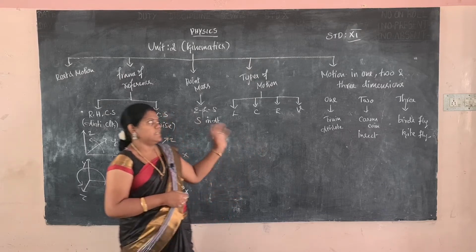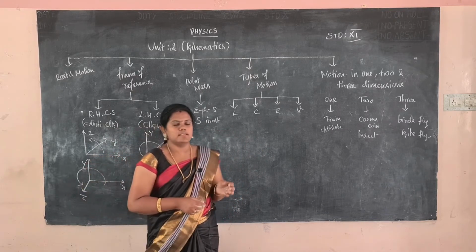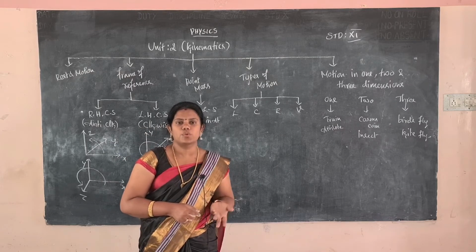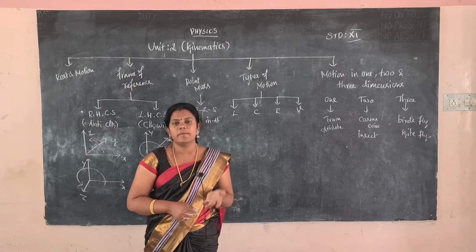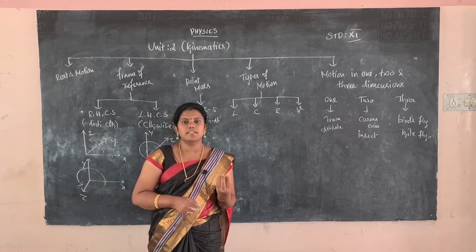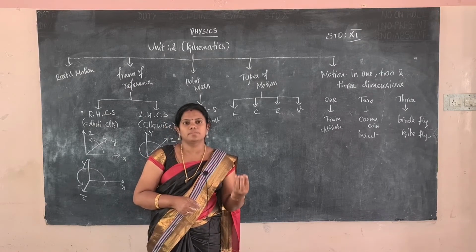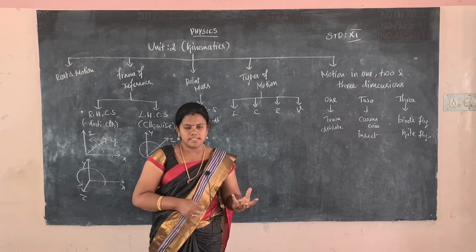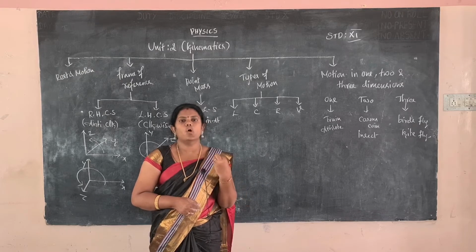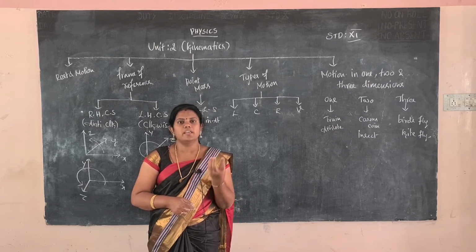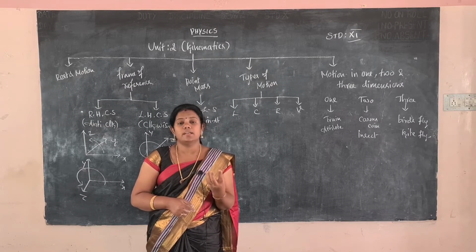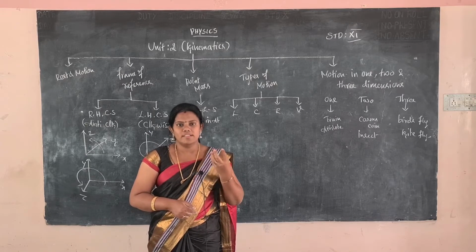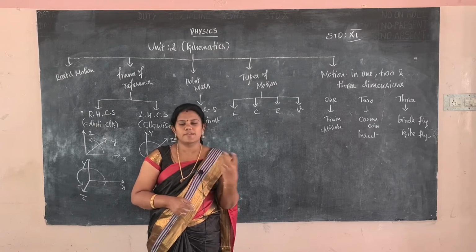That is kinematics. So all the objects at the macroscopic level and the microscopic level. What is the microscopic level? Microscopic level means we consider the tiny objects, that is atoms, molecules, interatomic distance, intermolecular distance. How the atoms move in a substance is learned at the microscopic level.